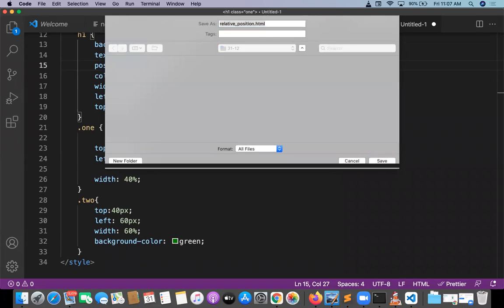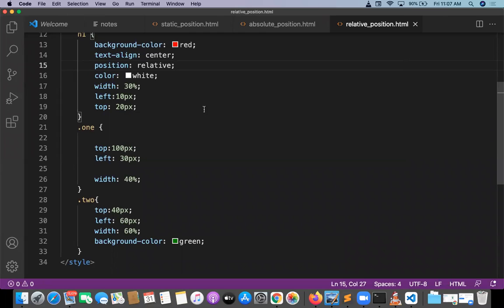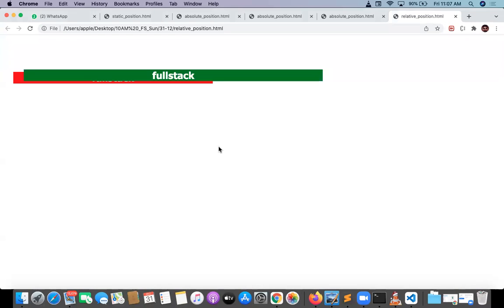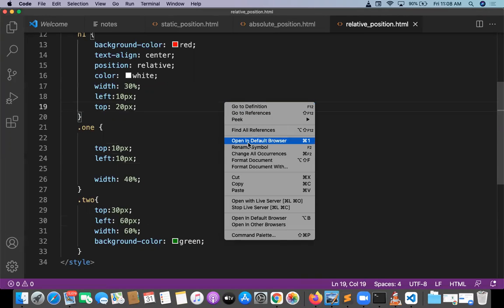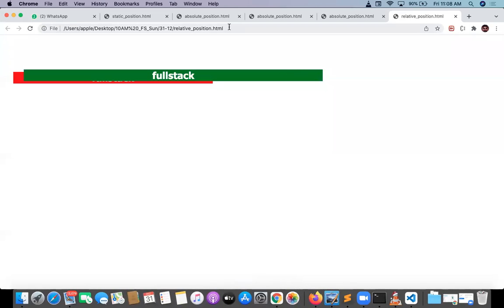Dot HTML. Okay, that's it. Now this is in the part of relative position. In the relative position, elements are going to be moving from adjacent elements. Okay, let me give the first value: top and left 10 pixel. And for this second element, top value is 30 pixel and left value 60 pixel. No problem. Okay, now you see the two elements are arranged one on top of another.